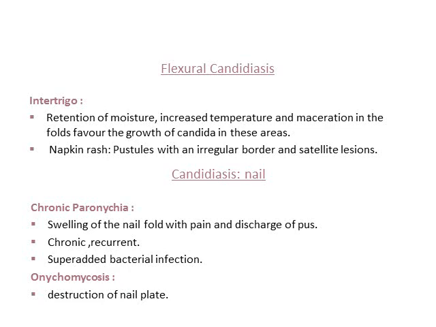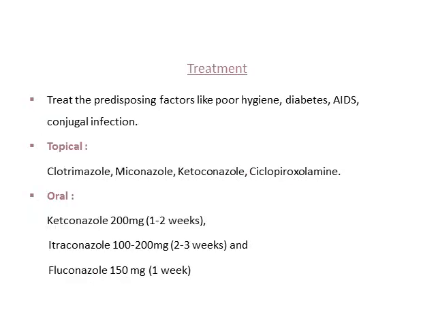Then we have flexural candidiasis or intertrigo, where at sites with a lot of moisture, Candida can grow, which leads to maceration around the interdigital spaces, underarms, or groins. That is called intertrigo. Nails can also be involved, especially in the form of chronic paronychia, swelling of the nail fold with pain and discharge of pus. Chronic recurrent superadded bacterial infection can be there, and onychomycosis, which is destruction of the nail.